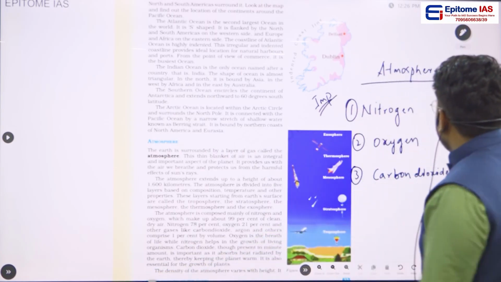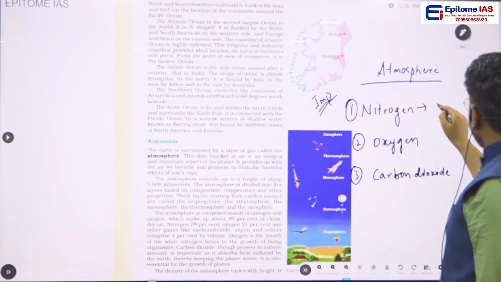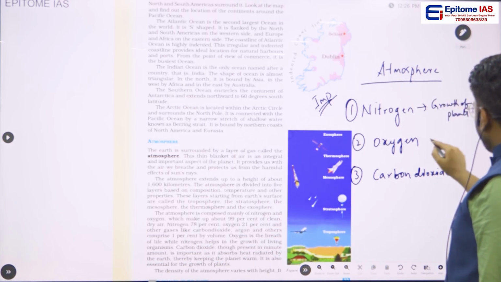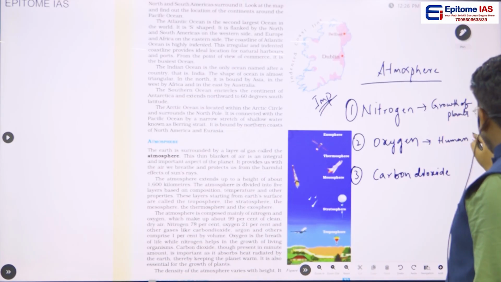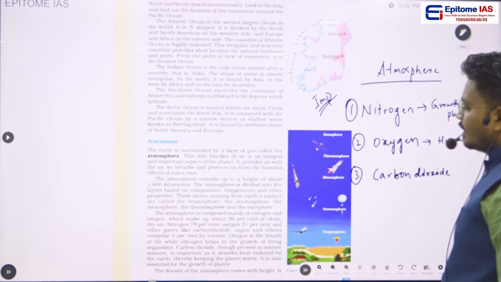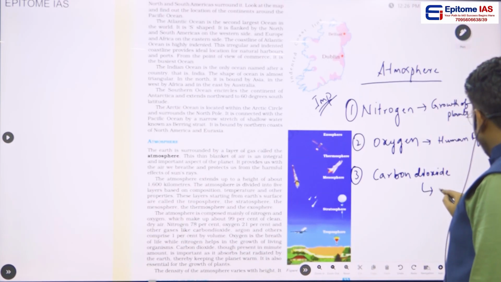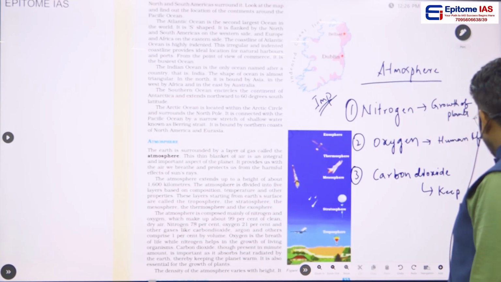So this nitrogen helps for the growth of plants, and this oxygen helps for human beings, human life, or any other life that is present on the earth, and this carbon dioxide helps to keep earth warm.